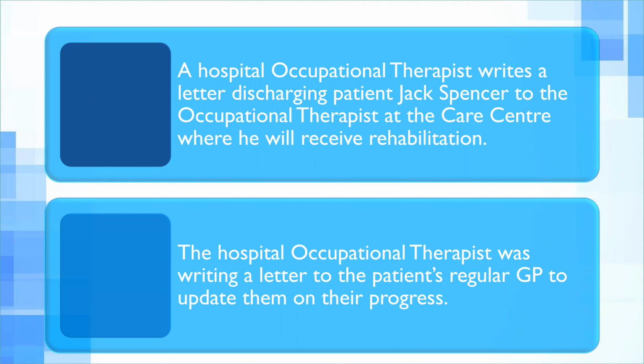The second example here is the hospital occupational therapist writing a letter to the patient's regular GP to update them on the patient's progress. Now, the patient already has a relationship with his GP, as I have explained to you. While the patient's social history is still not necessary, you have to provide details about his current abilities and inabilities, but that should be altered as well.